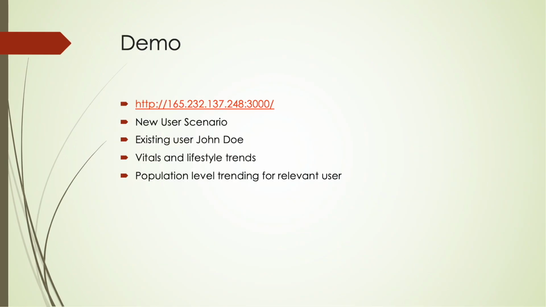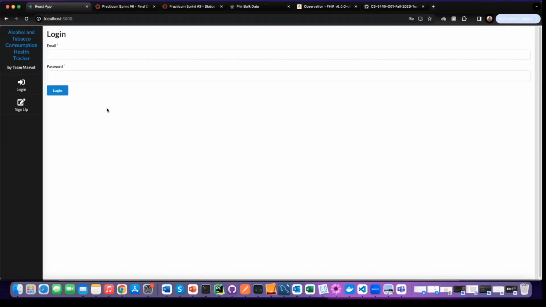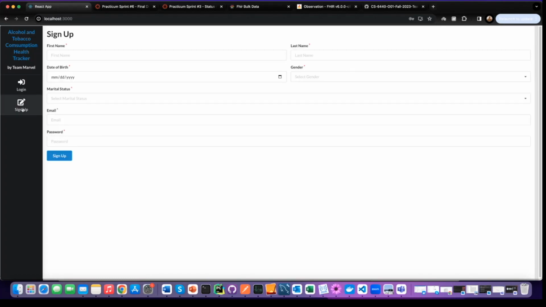Next, I'm going to go more into the demo and just quickly highlight the key functionalities of the application. So here's a quick demo of our application with the major features. This is our landing page, and a first-time user usually has to come in and register. So we go to sign up, we provide the information about the user,